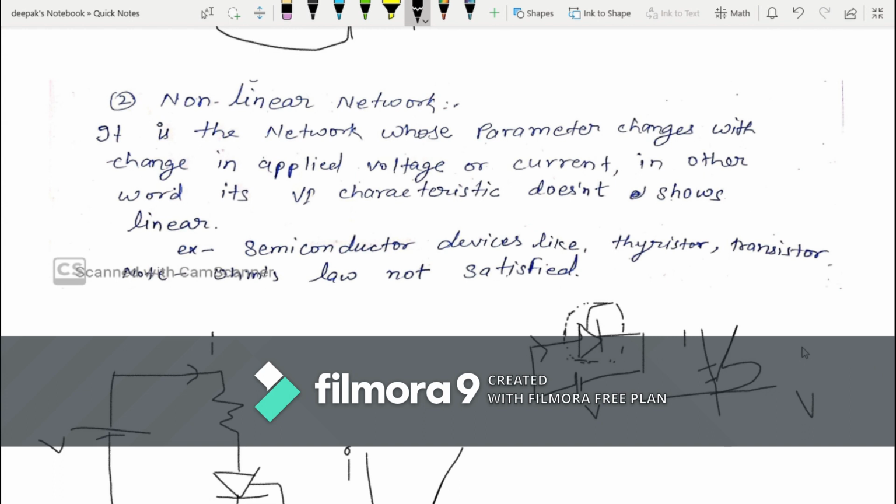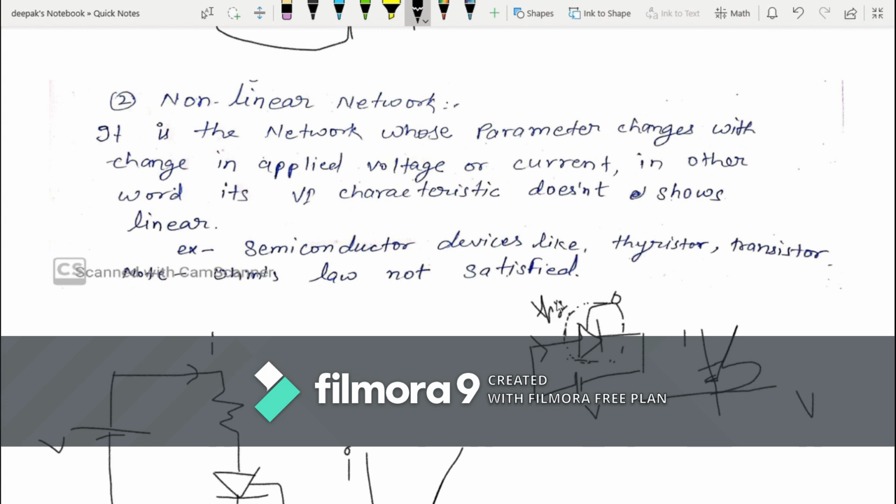If you draw the VI characteristic, you will get a VI characteristic like this. This one point is called holding current, and this point is called latching current. So you can see here the behavior of this thyristor. It is not linear, not a straight line.